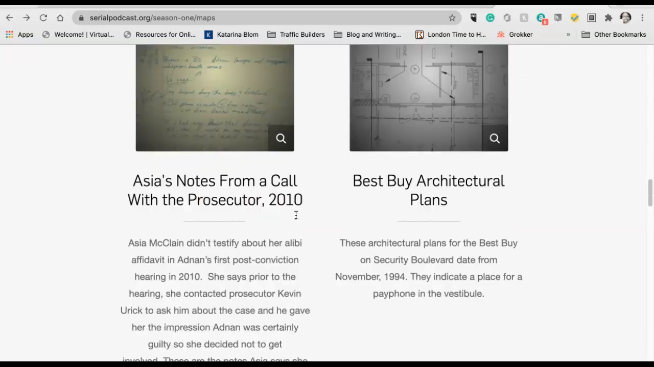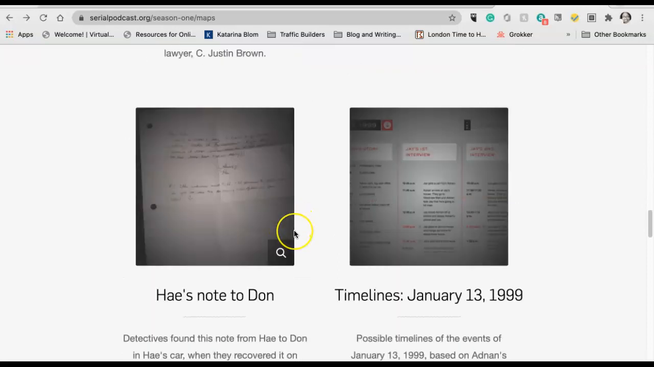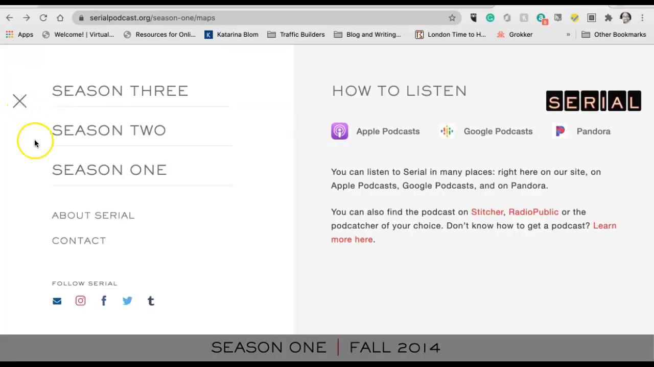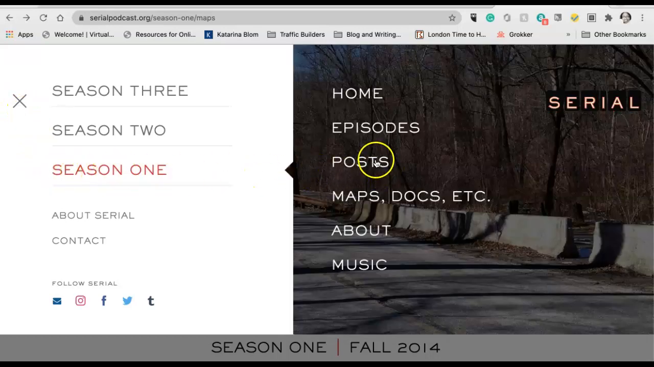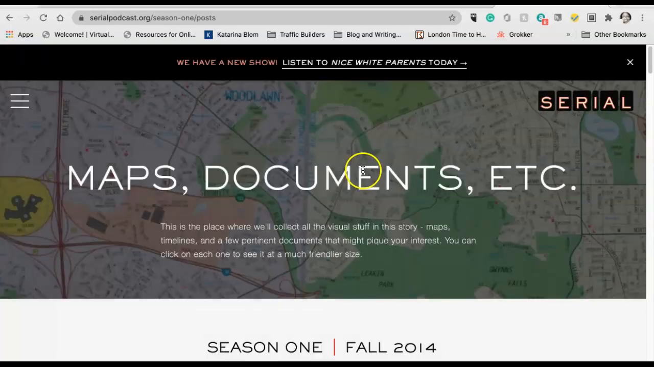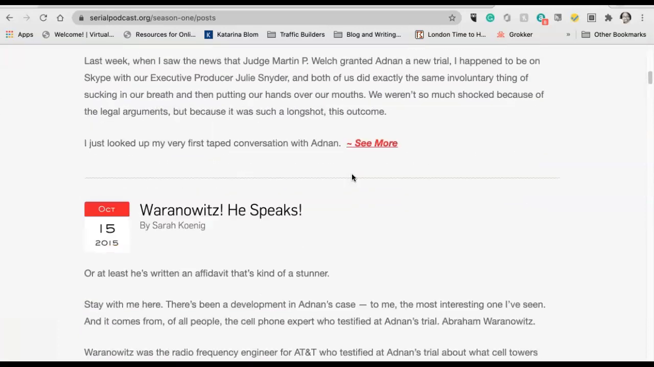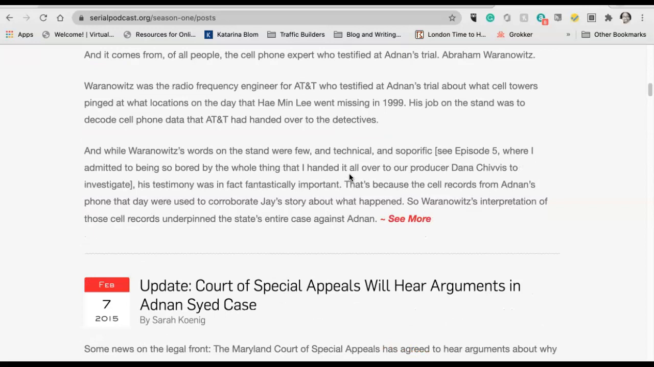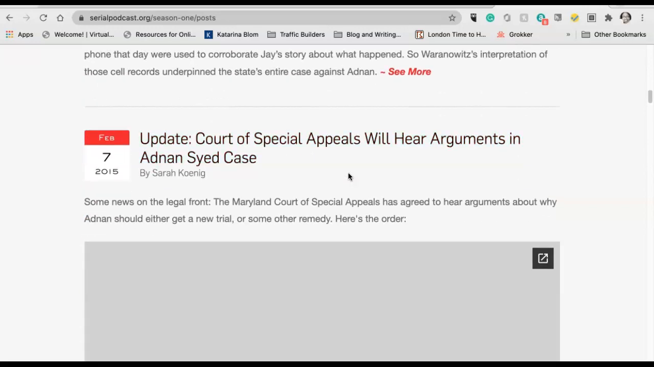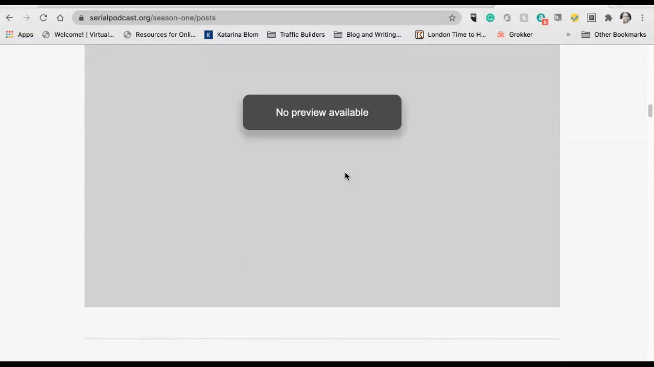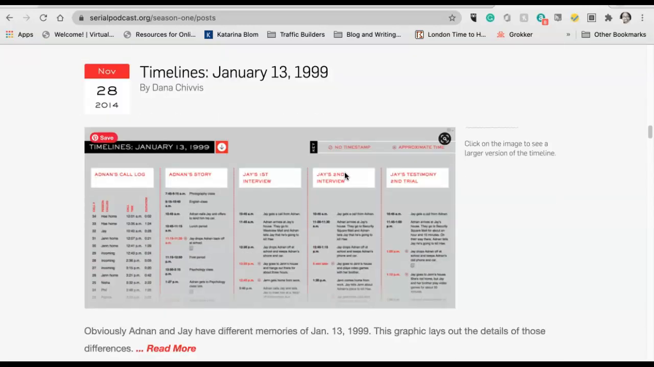So there you go. I hope this is very helpful to you. And that's pretty much it. There's lots of great things there. We look at posts. And this is just like a blog that the producers have put up as the case has progressed, especially on appeal. There you go.